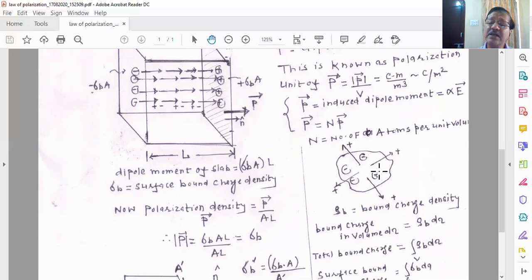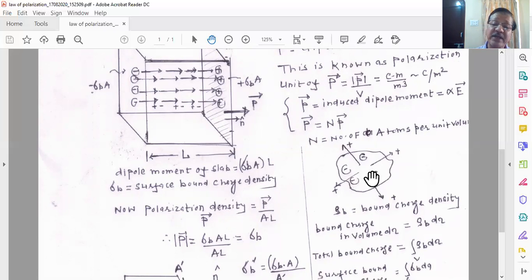So because of that, each head of the dipole is not always accompanied by the tail of a dipole, so there will be no charge neutrality, and because of that some positive net charge could be produced, or some negative net charge is induced in the specimen because of the non-uniform electric field, or inhomogeneous crystal. So you have a process of induction of some polarization charges because of the non-uniform electric field.